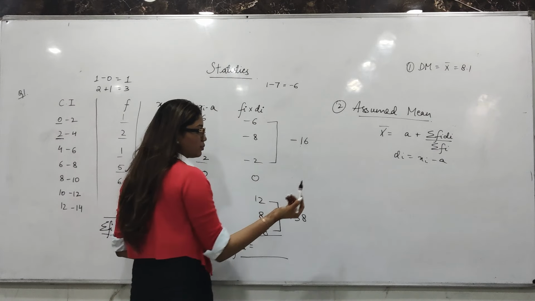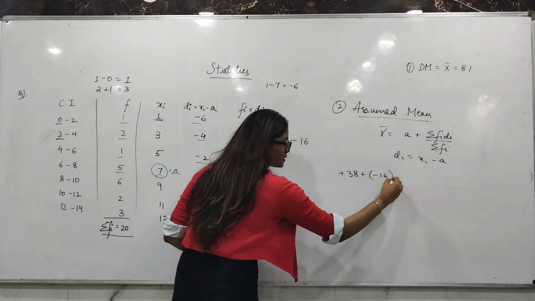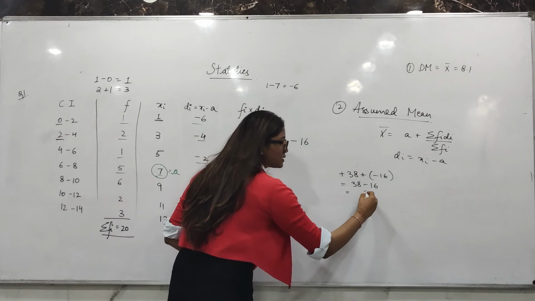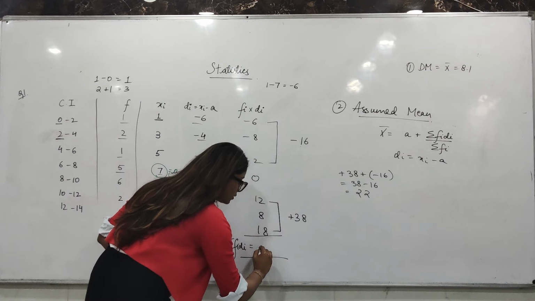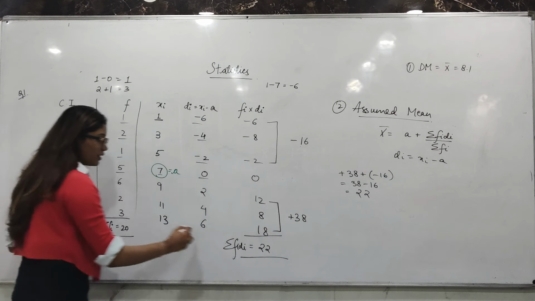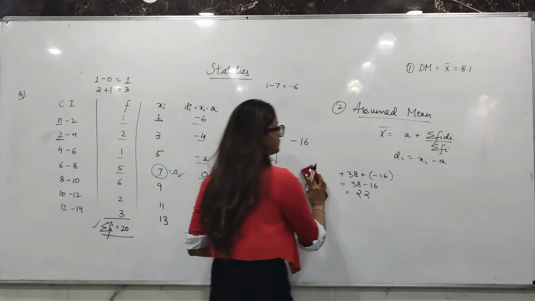Now we have these two numbers, we have to add them again. Plus 38 plus minus 16, which means 38 minus 16. How much is 38 minus 16? 22. So 22 has come. We have sigma fi, we have sigma fi di, we have a. We can put it in the formula. Let's start.